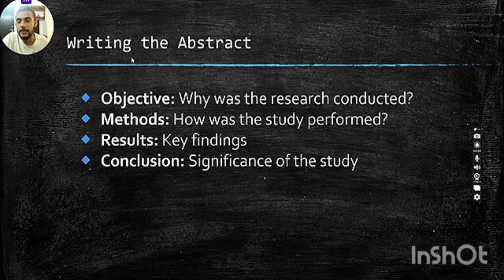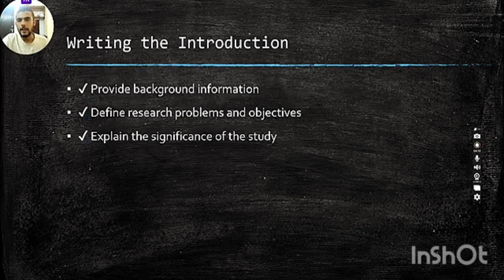Writing the abstract, how you write your abstract. First objective, why the research was conducted. Methods, how the study was performed. Result, key findings, and conclusion. Not in a very long way. Write this in a very concise way, in 200 to 250 words only. Writing the introduction: provide background information, define the research problem and objectives. What is your problem? Explain the significance of your study.